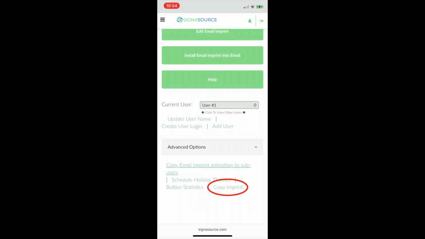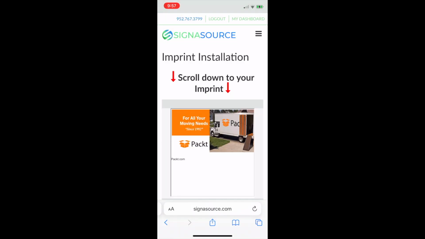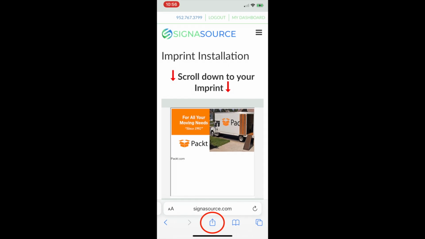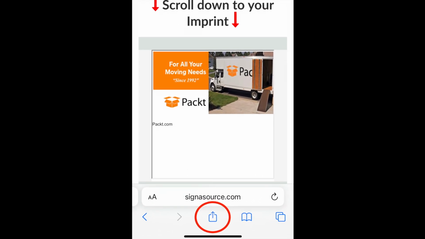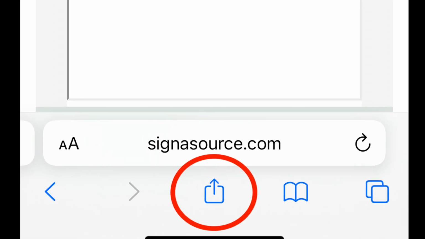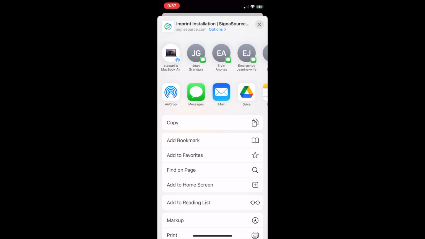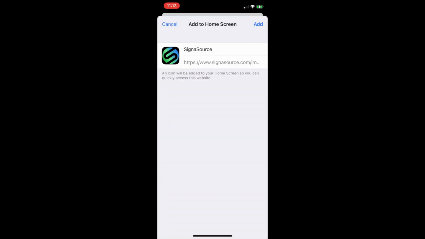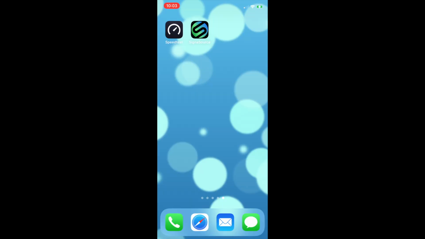Next, click on Copy Imprint. Then click on your mobile device's Share button. The Share button resembles a box with an arrow pointing out from the top. Once clicked, choose Add to Home Screen. Then click Add in the upper right corner. Your shortcut is now added to your home screen.